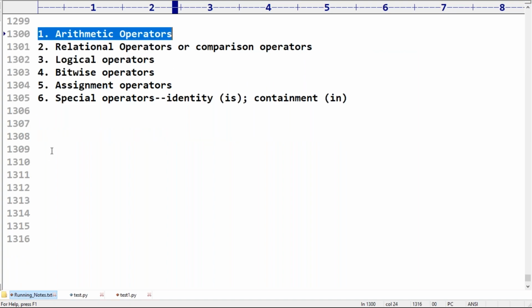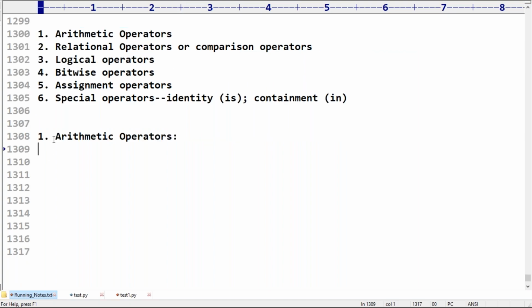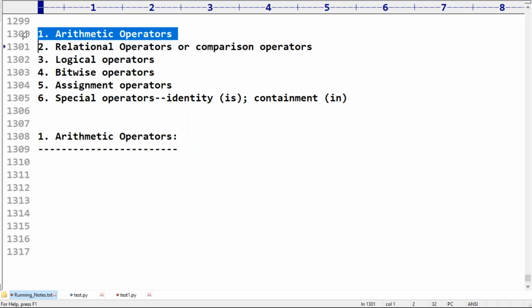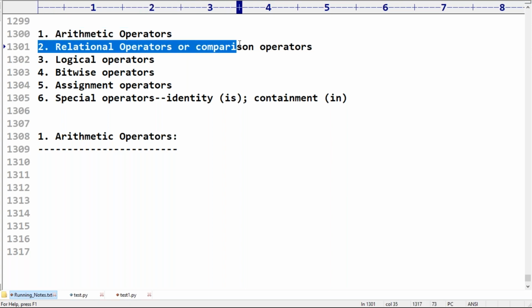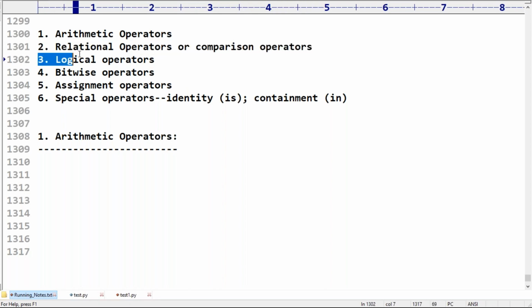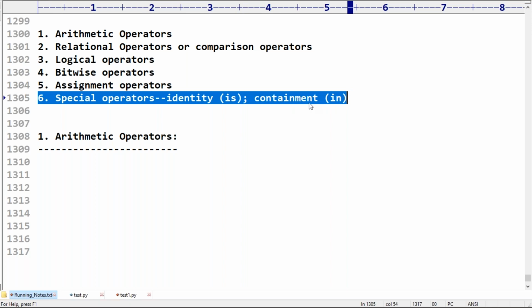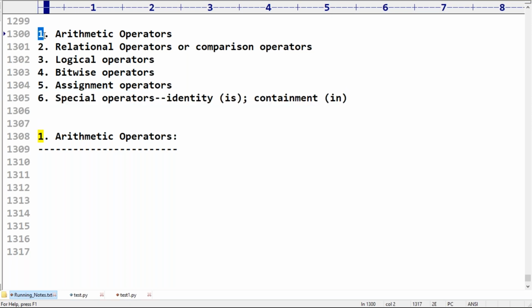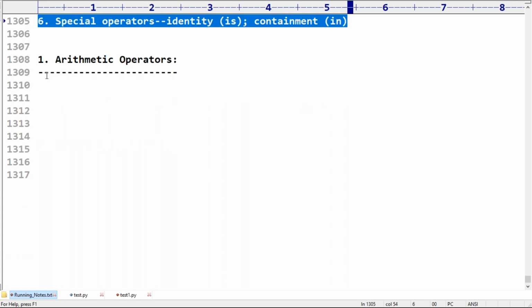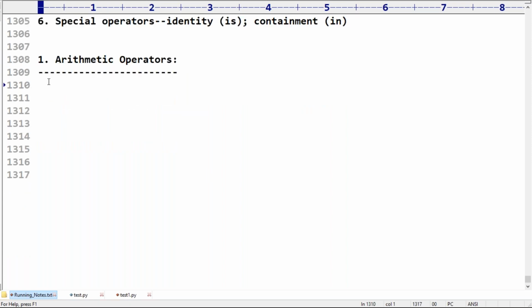Now the first category we have to talk about is arithmetic operators. Next, relational or comparison operators. Next, logical operators, bitwise operators, assignment operators, and special operators like identity and containment. Some operators are important, some are not. I will provide at least a basic idea for all the operators, but important operators I will give special importance. Now, which are arithmetic operators?